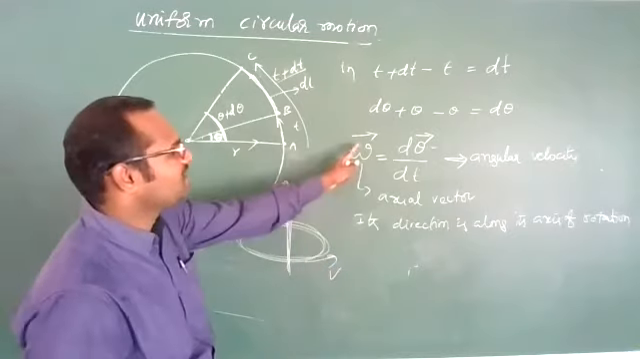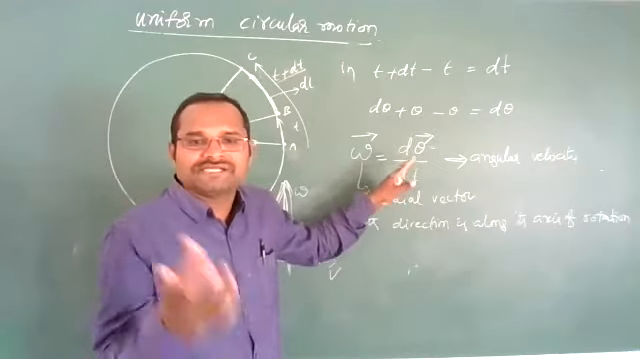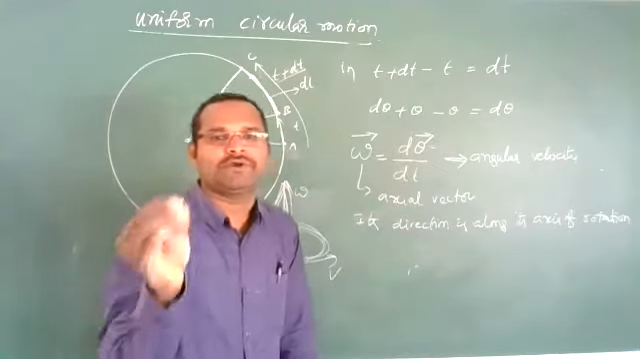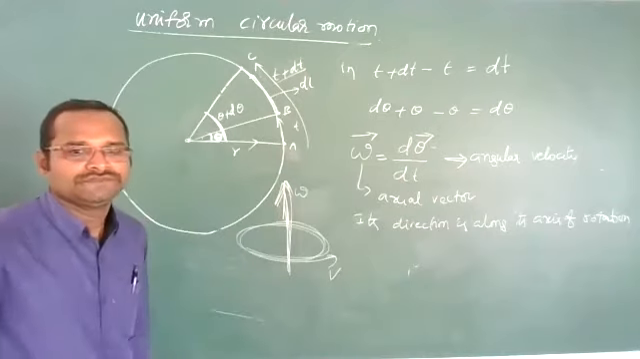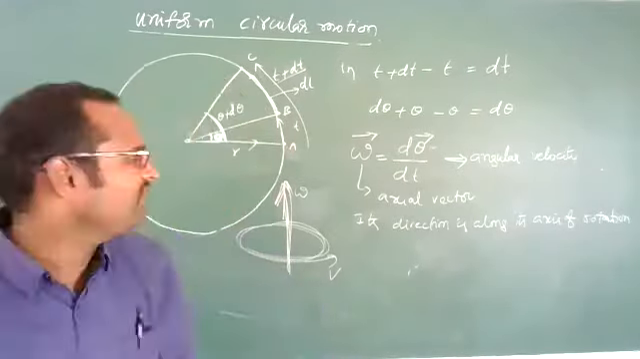So that's why angular velocity is also called an axial vector. And its unit is radian per second. Dimensions are M to the power 0, L to the power 0, T to the power minus 1. Got it? Clear? Okay. So angular velocity means what? We understand, sir. Okay, fine.